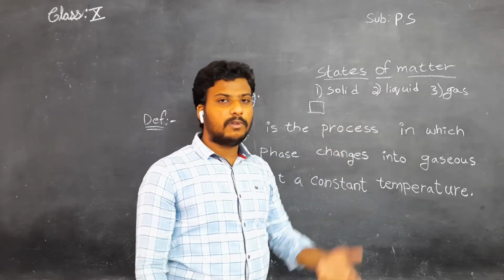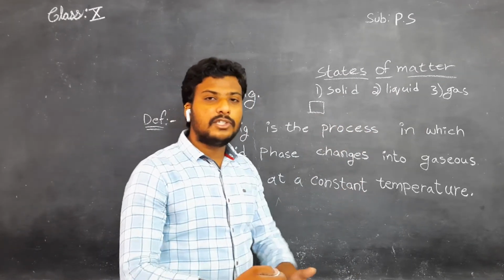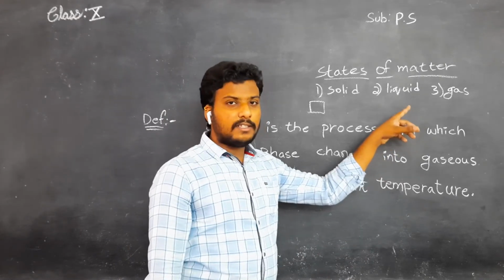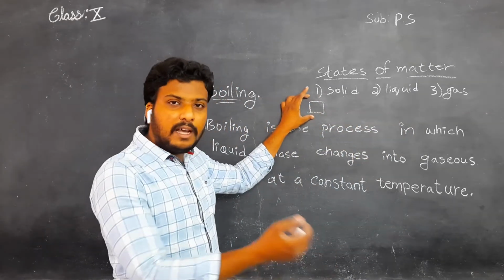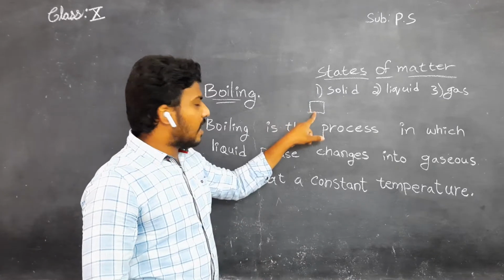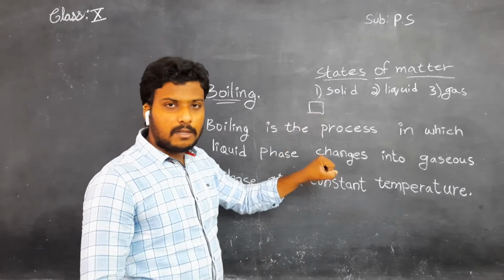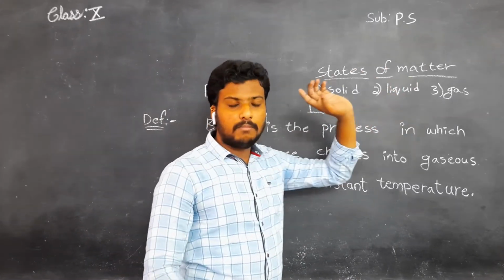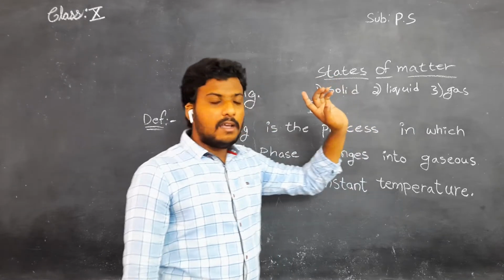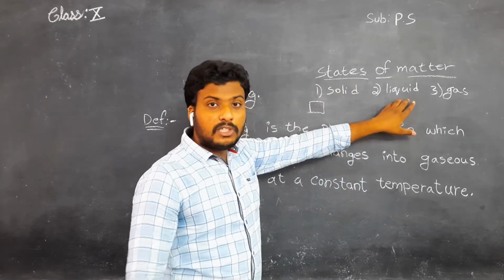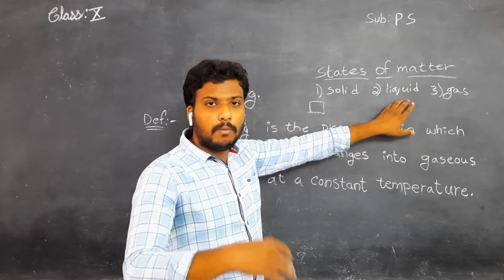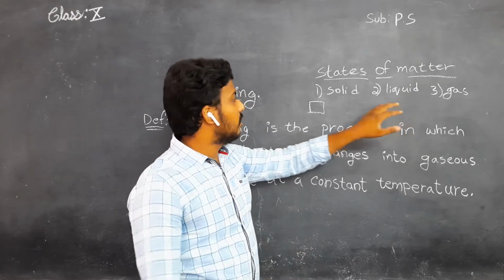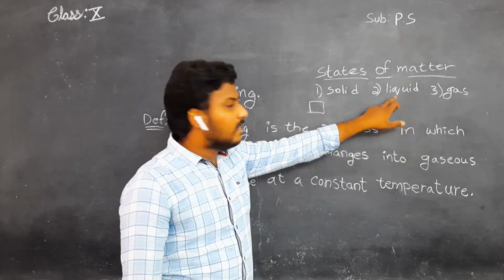Suddenly it turns into liquid phase. By absorbing the heat energy, this ice cube melts and converts into liquid. Again, if you supply more and more heat energy to this liquid, then it may turn into gas.